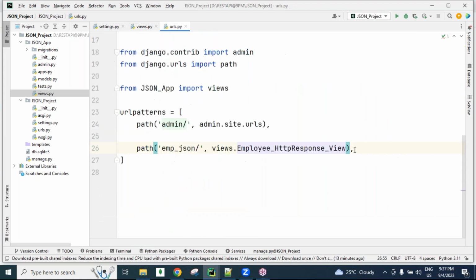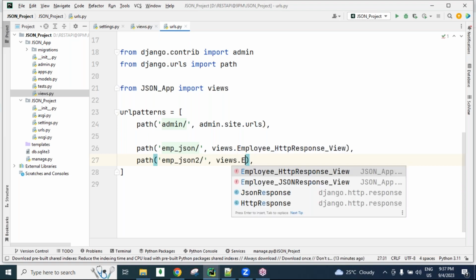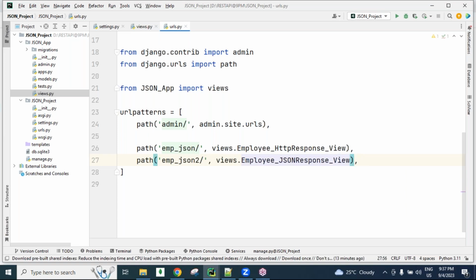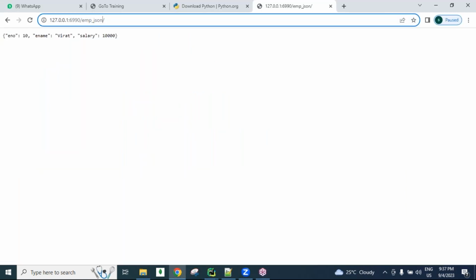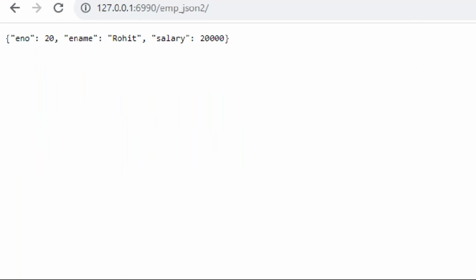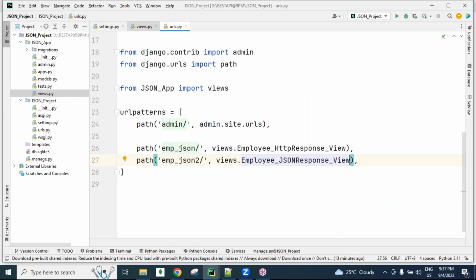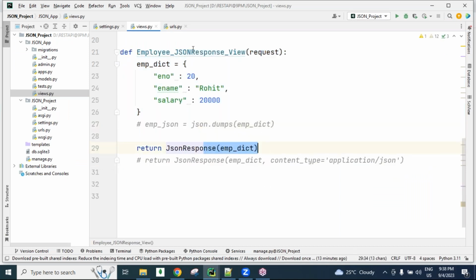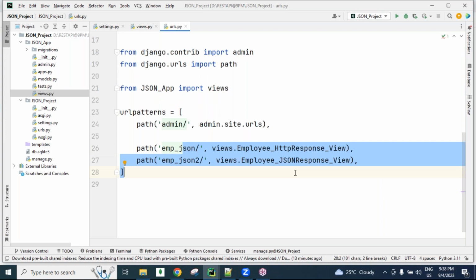Here calling the URL is also required. Employee JSON, employee JSON 2, I'm just using like that, guys. Employee JSON response view. So here we are using employee JSON 2, then we get the second record. So I just created two views, guys. I created two URLs and returned the response in the form of JSON. Later, how we test these responses using the Postman tool or from another application, I will show you in the next session.